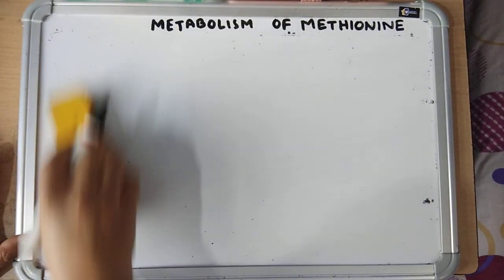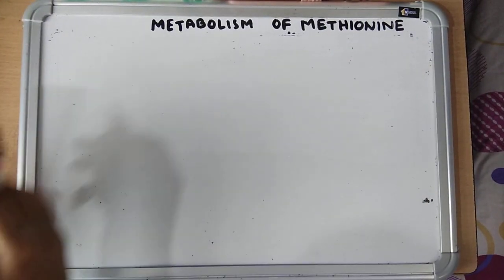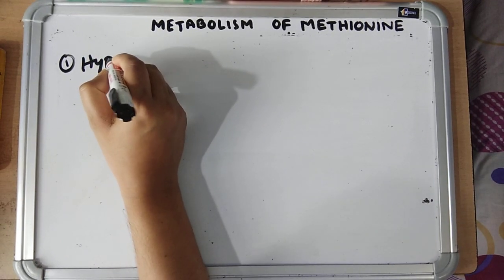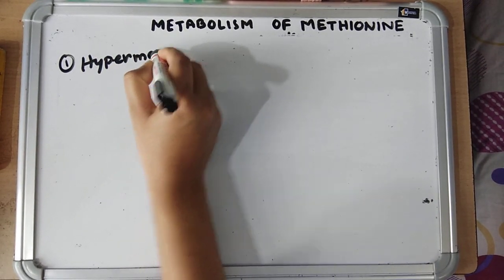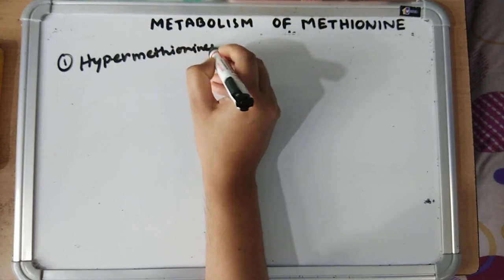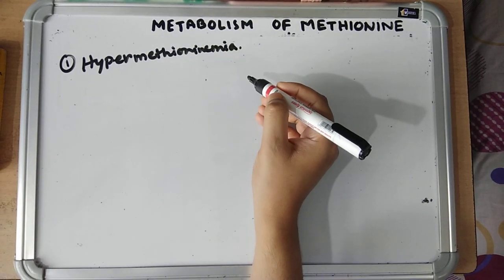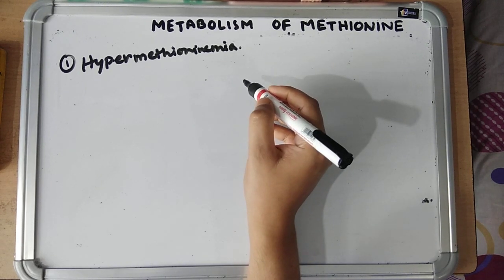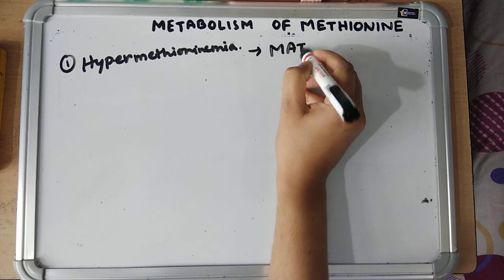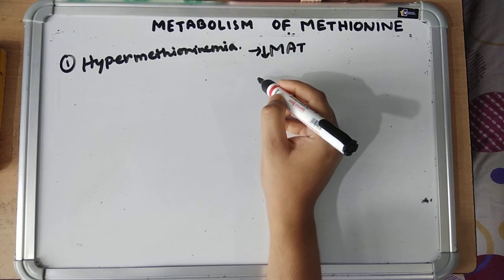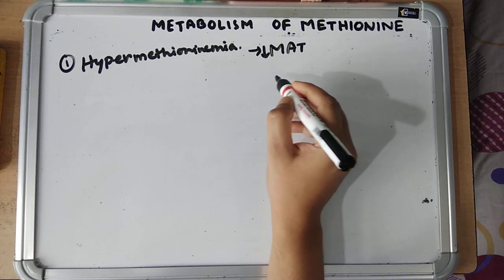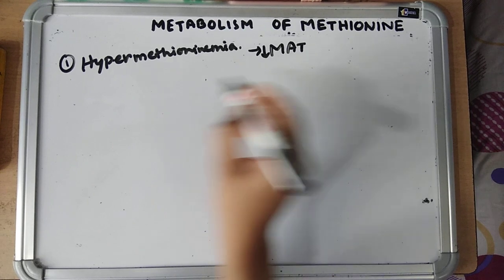Now the inborn errors of methionine metabolism. Number 1 is hypermethioninemia, where there is increased methionine concentration in blood and urine. It is due to deficiency of the enzyme methionine adenosyl transferase. This disorder causes nervous symptoms like hypersomnolence, or increased sleep, and irritability.